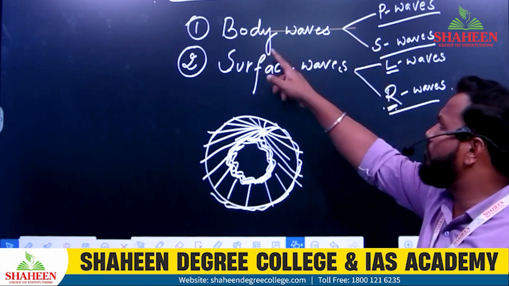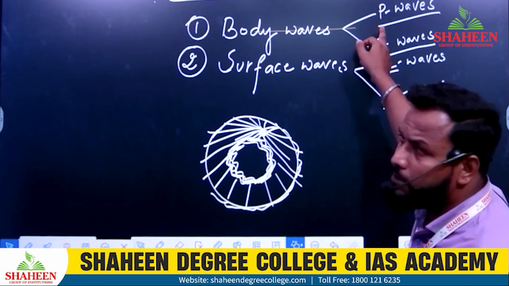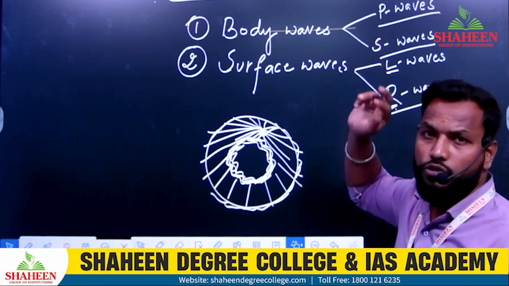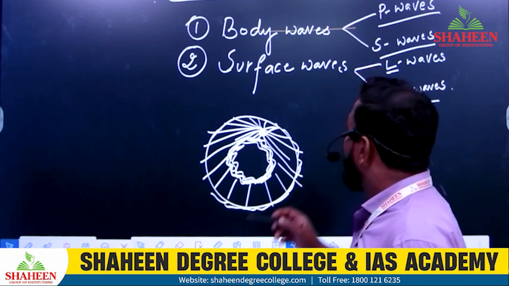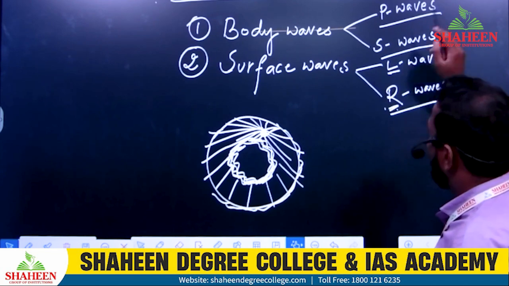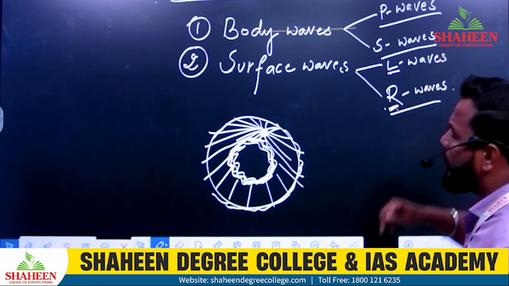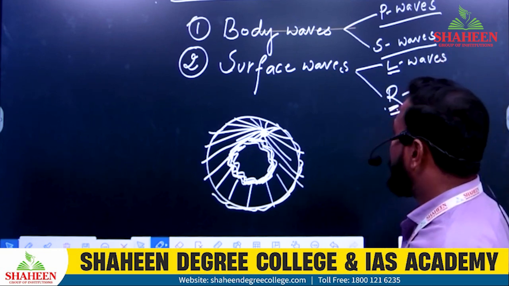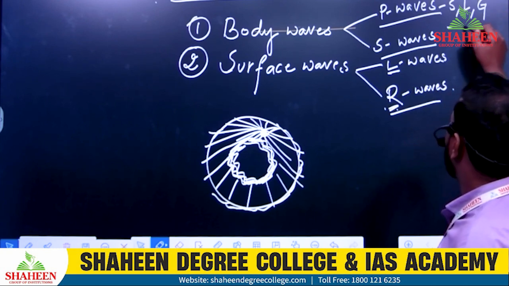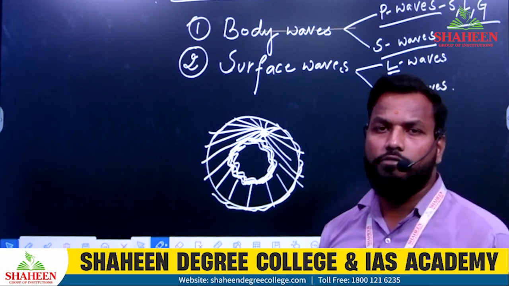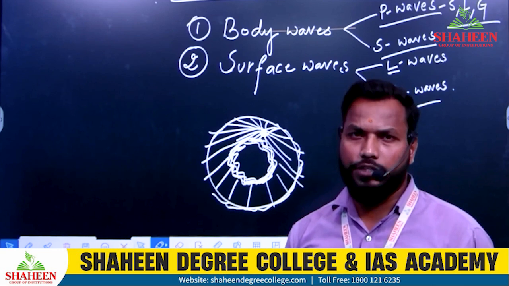P waves and secondary waves are within the body waves. P means primary, S means secondary. So primary waves and secondary waves. The P waves travel in all media, say for example solid, liquid and gas. P waves travel in any medium, irrespective of whatever the medium is.